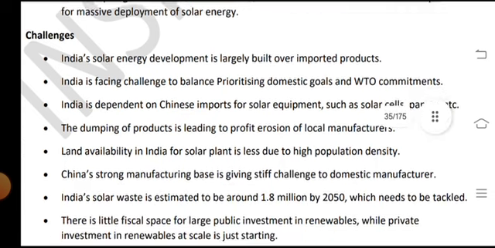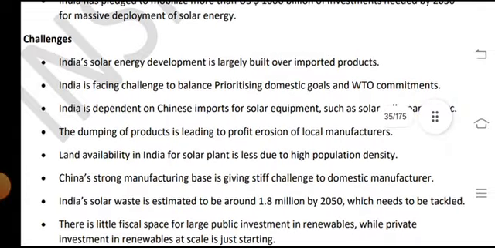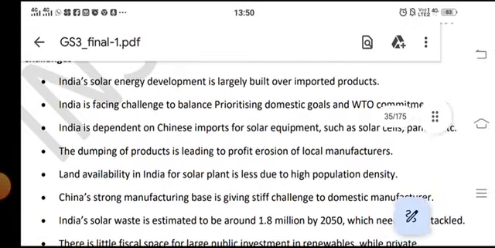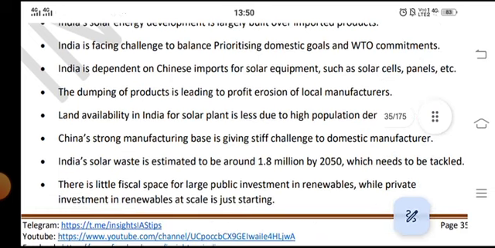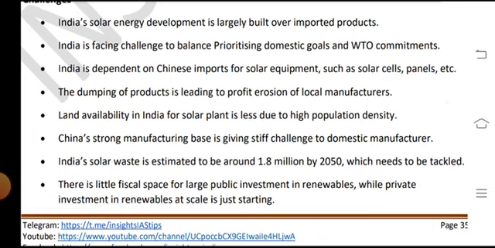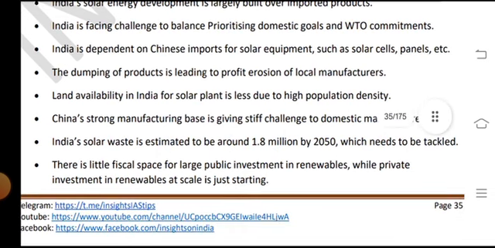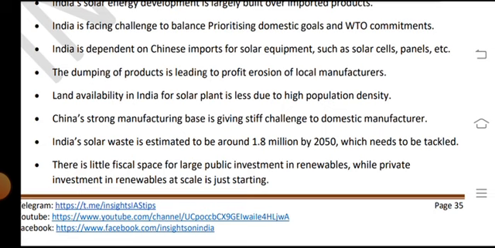Challenges: India's solar energy development is largely built on imported products. India is facing challenges in balancing domestic priorities and WTO commitments. India is dependent on Chinese imports for solar equipment such as solar cells and panels. The dumping of products is leading to profit erosion of local manufacturers.